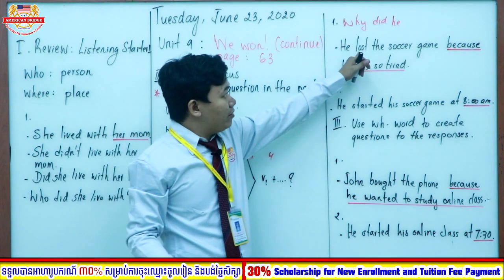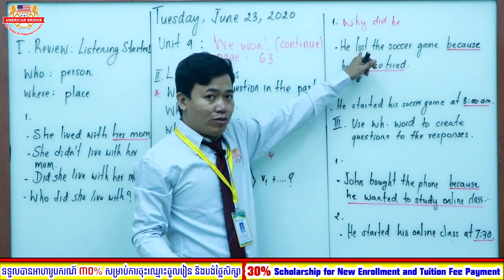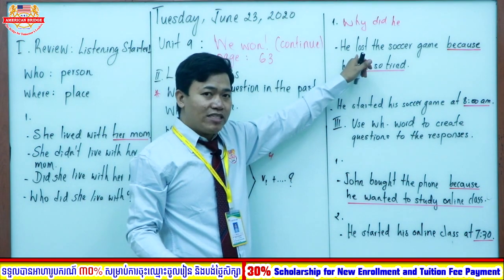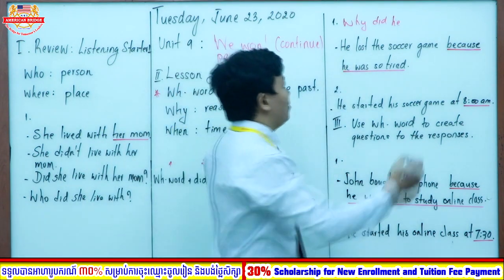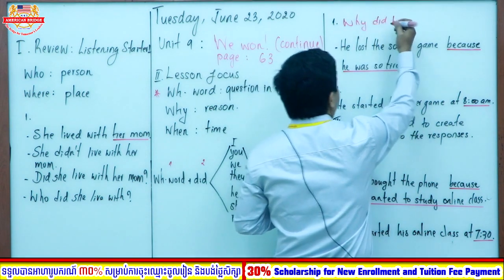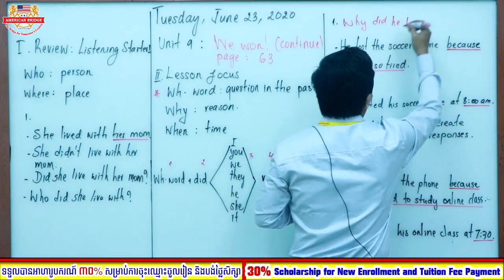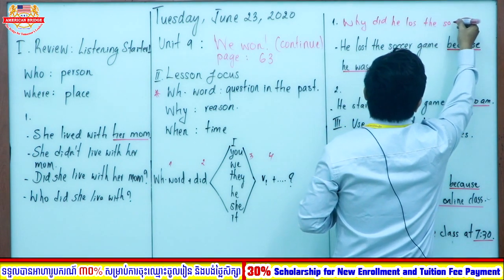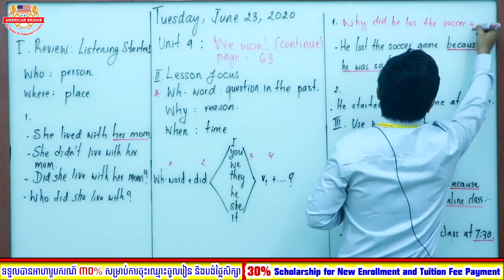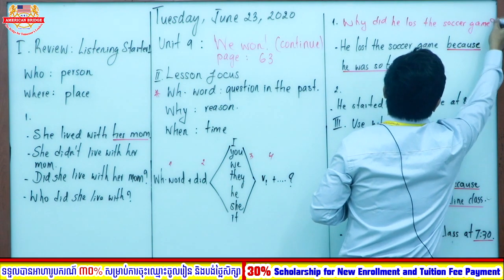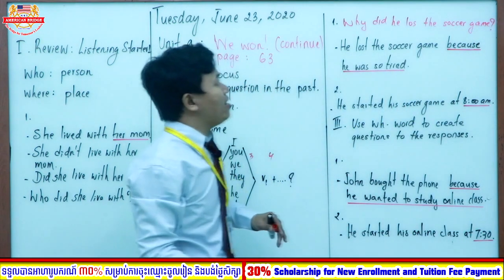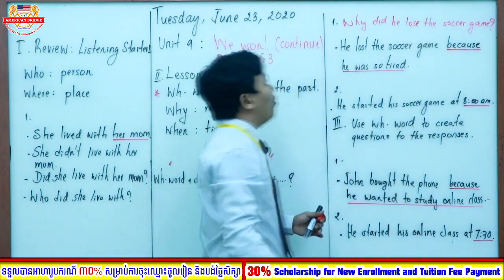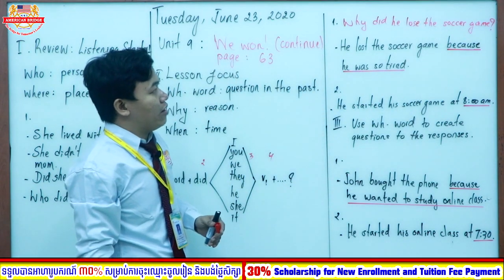How about this is verb 2. So the verb 1 of the verb lost is lose. So you can put lose. Why did he lose the soccer game? Question mark. Okay. Why did he lose? So lose here need to add e. Why did he lose the soccer game?